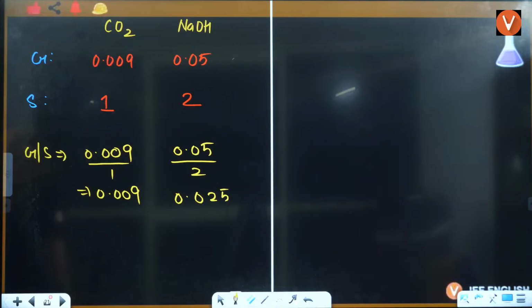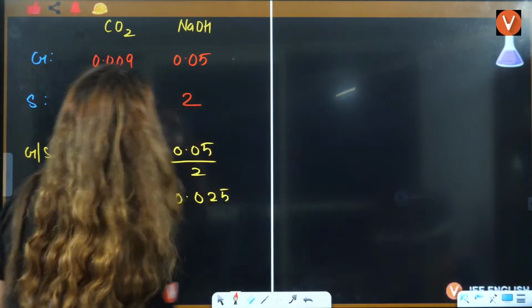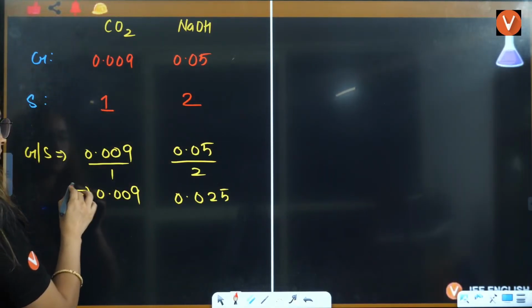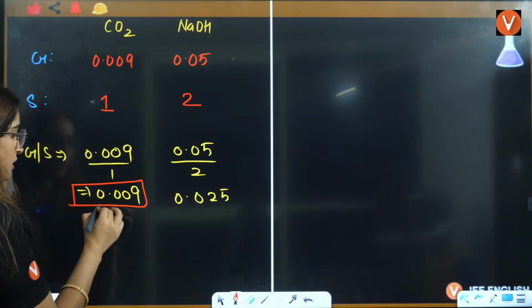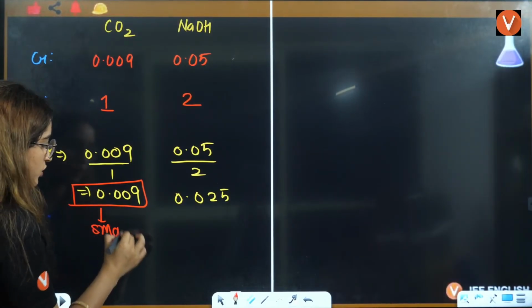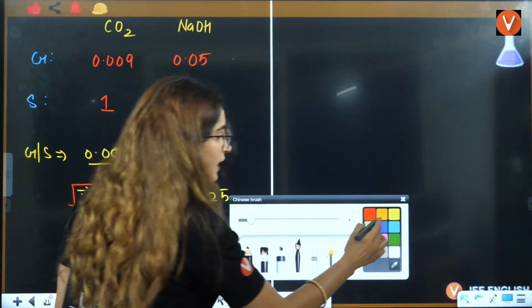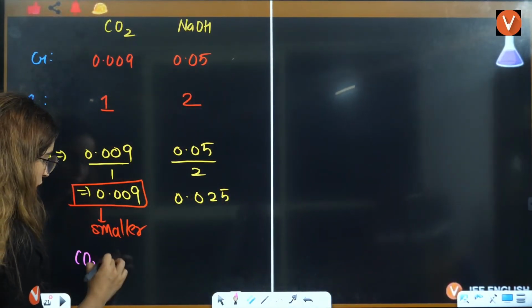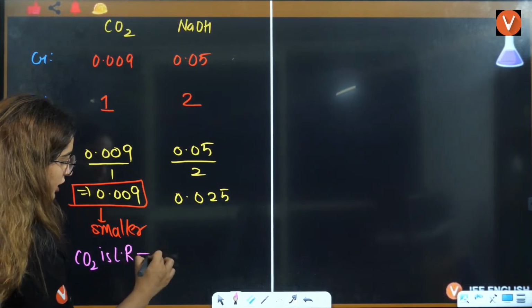Which is the smaller value here? Right? Which is the smaller value? 0.009. So can I say that this is the limiting reagent? This is the smaller value. So can I say that CO2 is the limiting reagent.